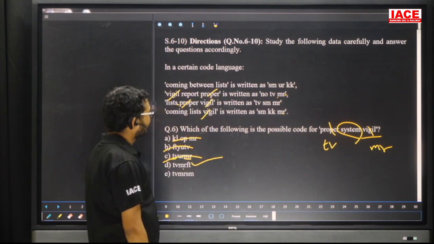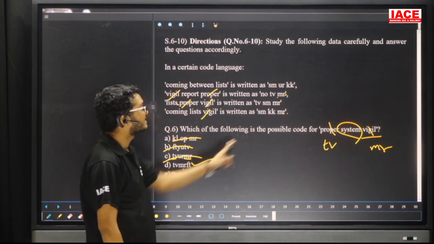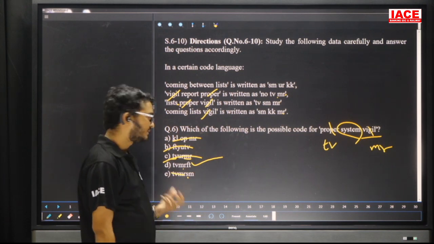Yes. Suppose if you are in doubt, check for this one. TVMR, SM is already present. No chance. Then the answer is what? Option D.